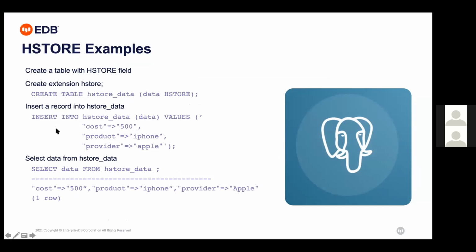I'll insert into store data the data values and the cost. Again, the key value pair: 500, product iPhone, and the provider is Apple. So select data from store data. The cost will be 500, product iPhone, and the provider will be Apple. So this is my store data.